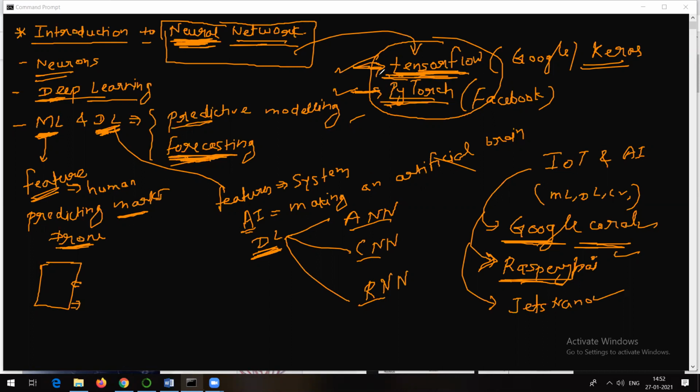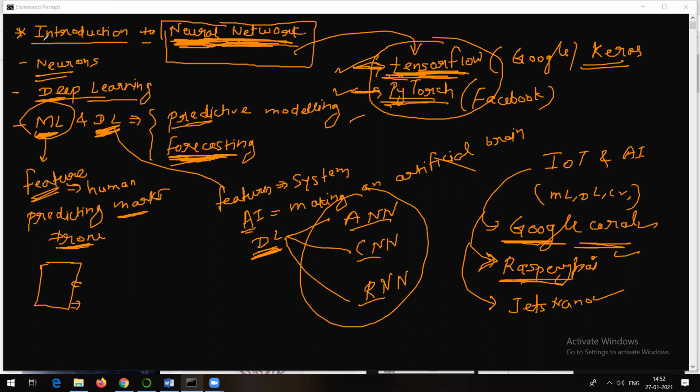But to make some sense about all these things, first of all, you need to understand this one. And to understand this one, you need to understand this particular thing. And to understand neural networks, one should have at least a basic idea about machine learning. Because initially, if you remember, we already saw that deep learning is actually a part of machine learning only, which in turn is a part of AI. That's why AI is a bigger umbrella. I hope you are making some sense, right? You are getting my point, whatever I'm trying to talk about.